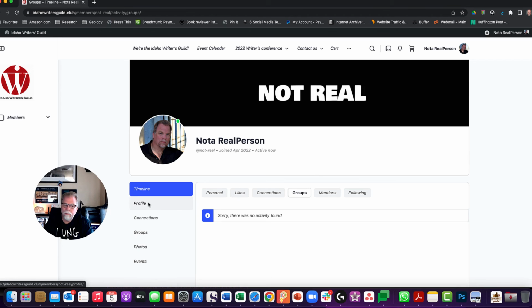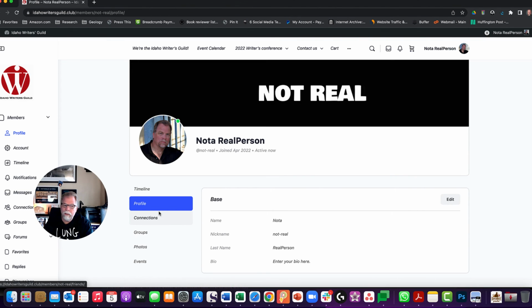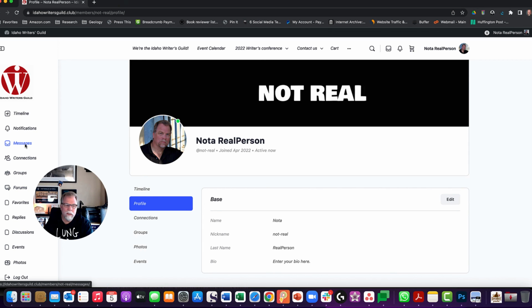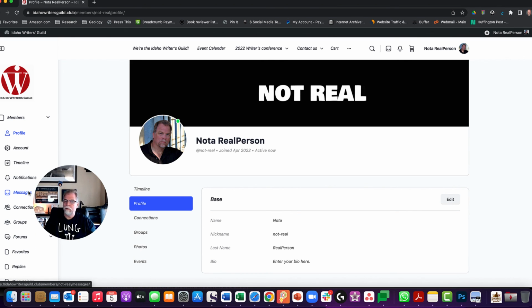But you can 100% control from your profile and from your security settings who can see anything about you. And over here, as we develop things, there'll be the ability to send other members messages, all those different kinds of things. You can upload photos, just almost like any other social media site, only this one is exclusive to Idaho Writers Guild members. So that's how you edit your profile. That's also how you set up your privacy settings, so that essentially only you or whoever you choose can see your information on the Idaho Writers Guild